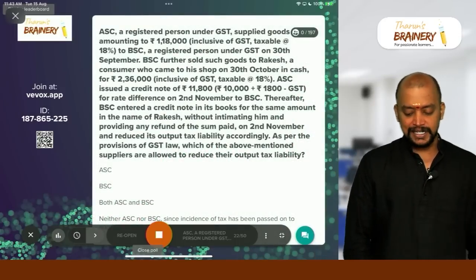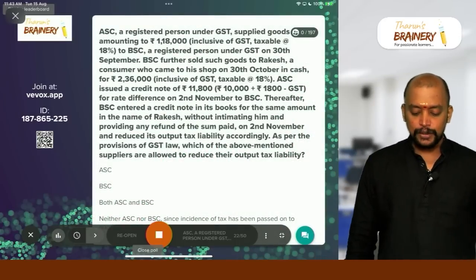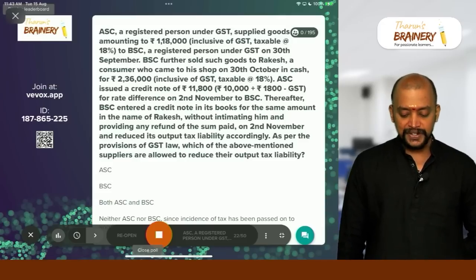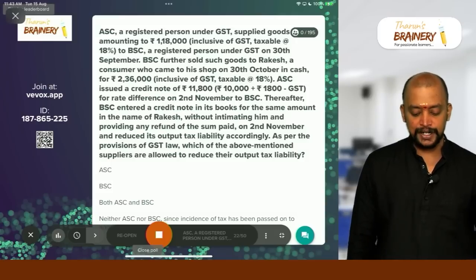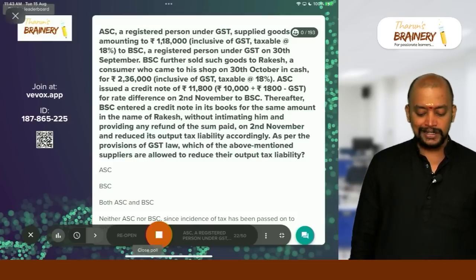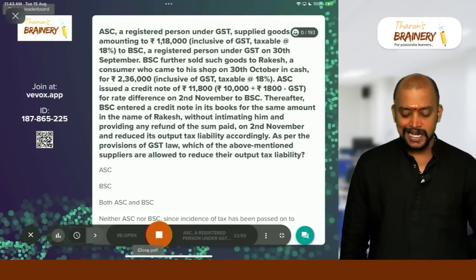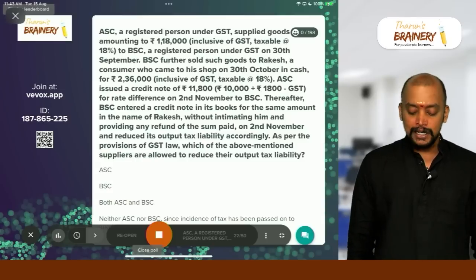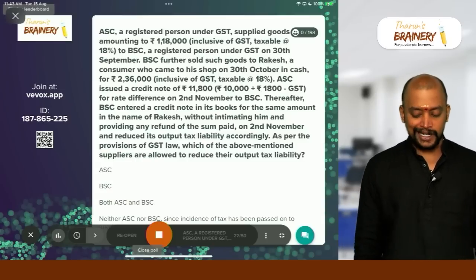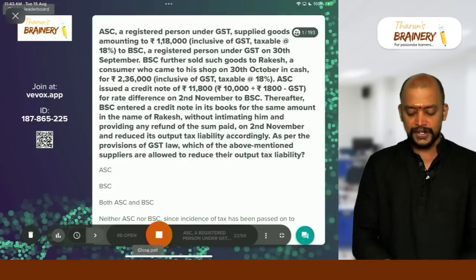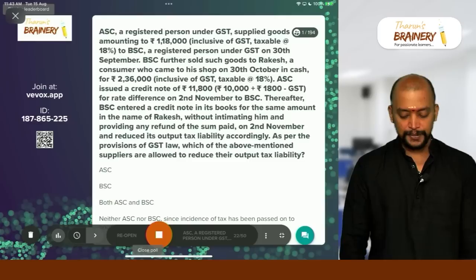ASC, a registered person under GST, supplied goods amounting to 1,18,000 inclusive of GST, taxable at 18% to BSC, a registered person under GST on 30th September. BSC further sold such goods to Rakesh, a consumer, who came to his shop on 30th October in cash for 2,36,000 inclusive of GST, taxable at 18%.